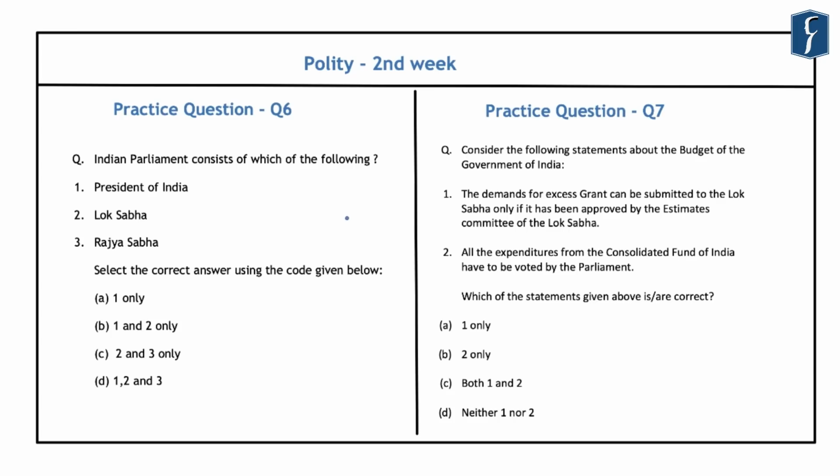Now the organization of the Indian Parliament has been done based on the form of government which we have adopted in the Indian Constitution. And as we all know, India has gone for the parliamentary form of government. This form of government emphasizes the interdependence between the legislative and the executive organs. However, as opposed to the parliamentary form of government, in the presidential system, there is complete separation between the legislative